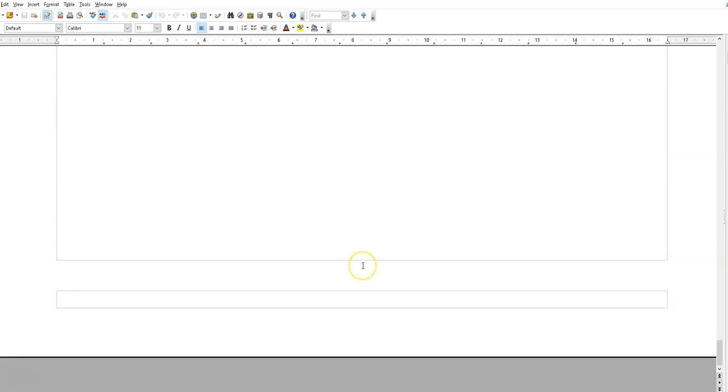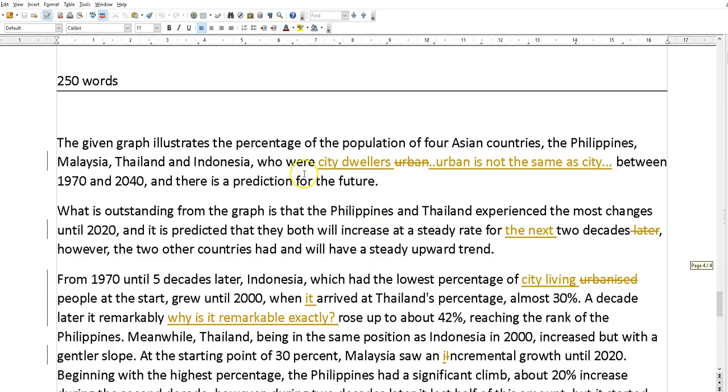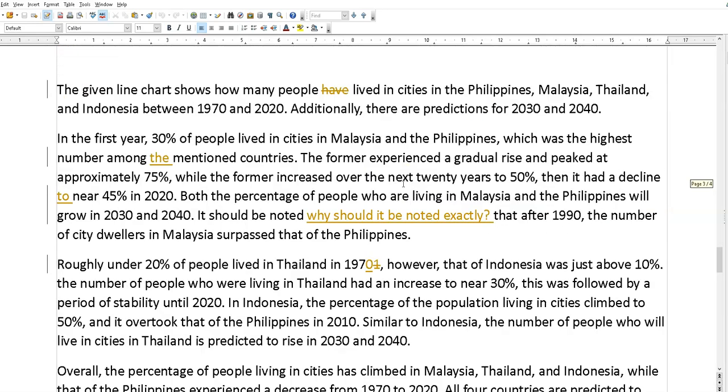Oh, and that's it. So you need to be careful here, right? It's not urban, it's city. So if you're paraphrasing, make sure that your synonym or paraphrase is interchangeable. If not, don't use it. Okay? And here,